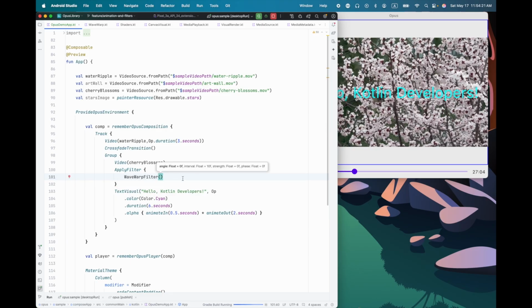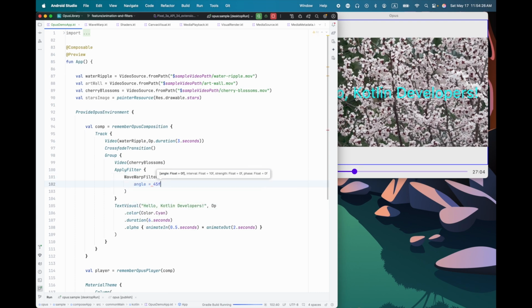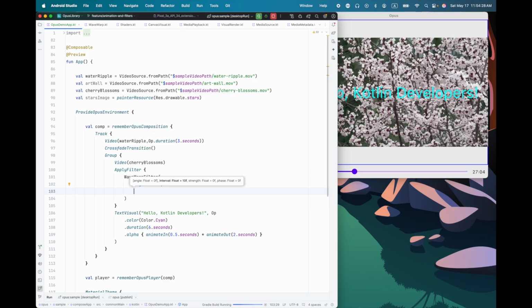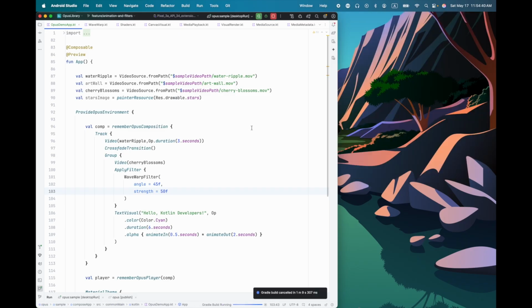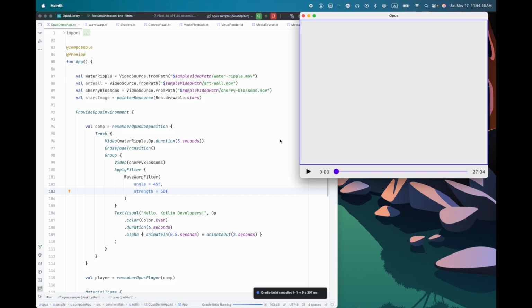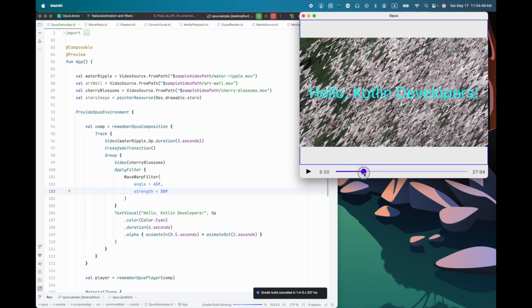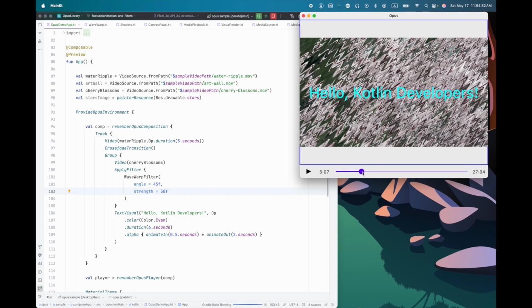And the wave warp filter, let's make the angle 45 degrees. The interval, we'll leave that at 10, and I'll just make the strength, say, 50. And let's see what that looks like. Well, there we go. That's a bit crazy looking, but that is the wave warp filter applied.